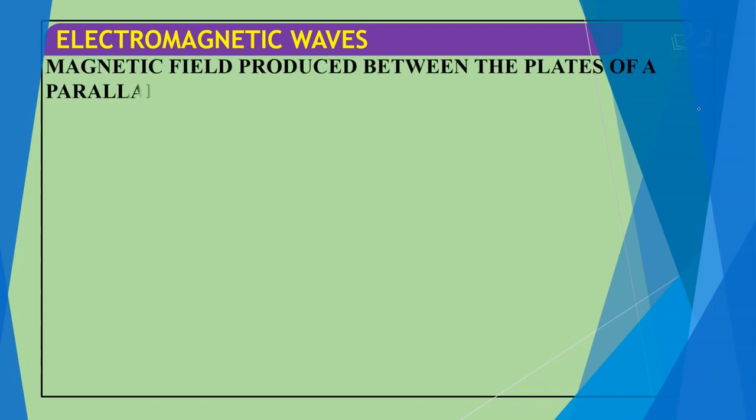Next question we have of the topic, magnetic field produced between the plates of a parallel plate condenser or capacitor. Students, I just want you to not be confused a little bit: the meaning of a condenser is actually capacitor.